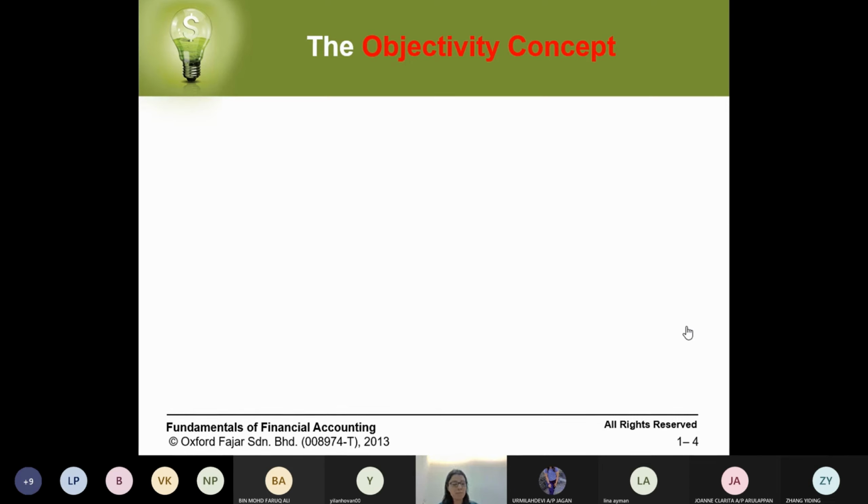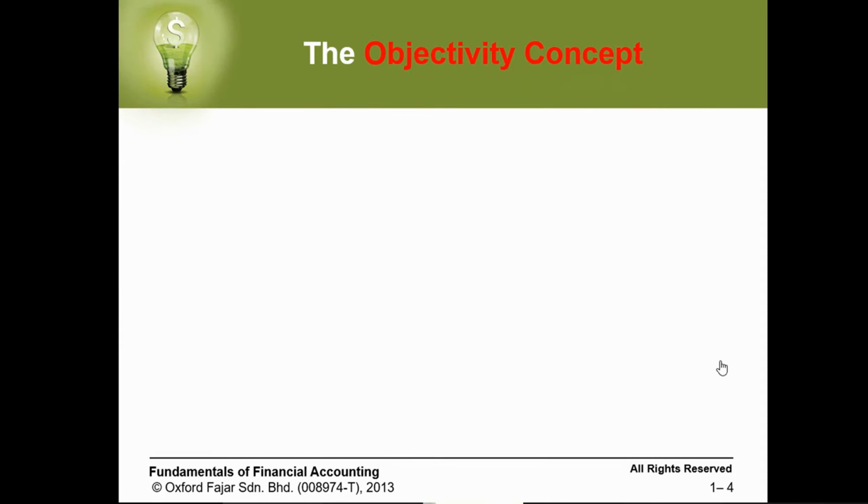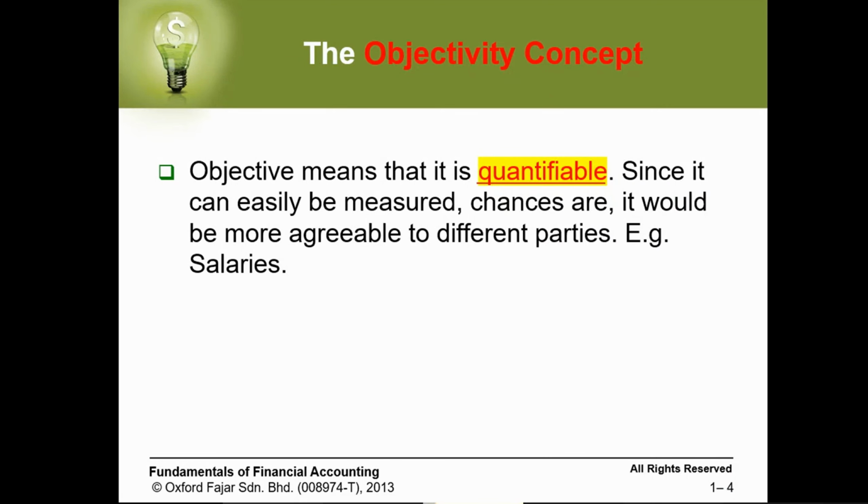So this is the difference between objectivity, which is quantifiable, and subjectivity. All of us agree that this is 5 ringgit, but not all of us will agree that this cup is nice. Objective means it's quantifiable.